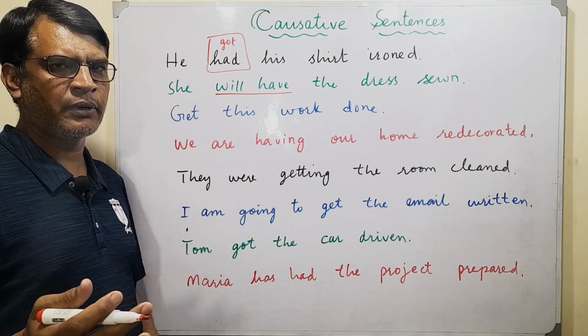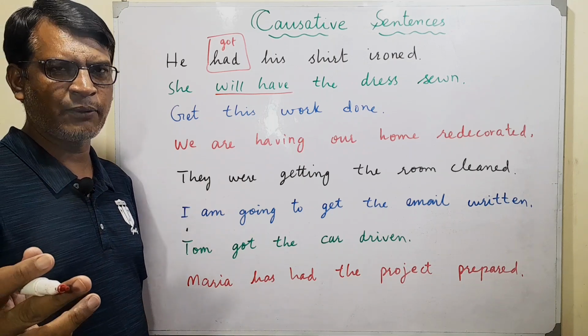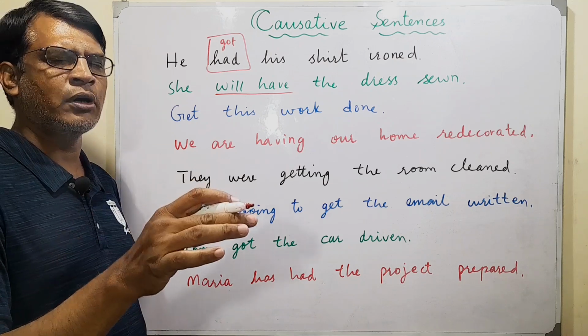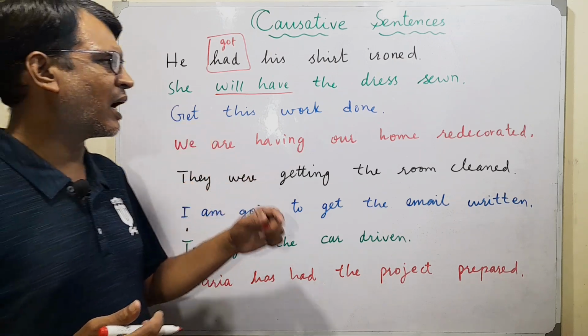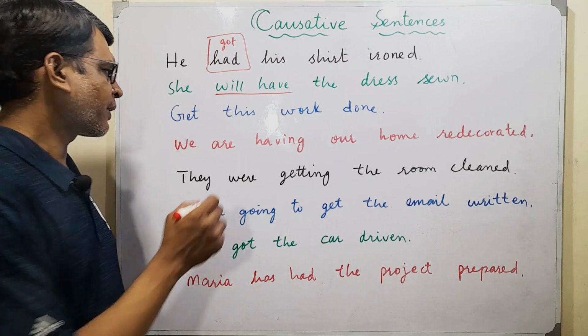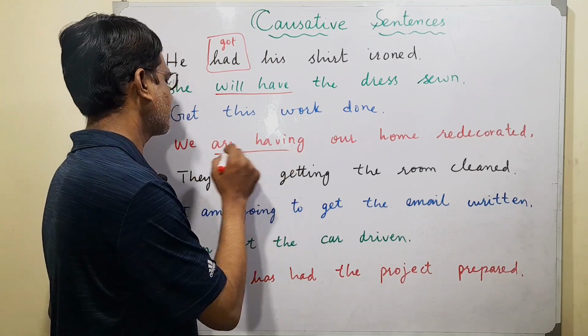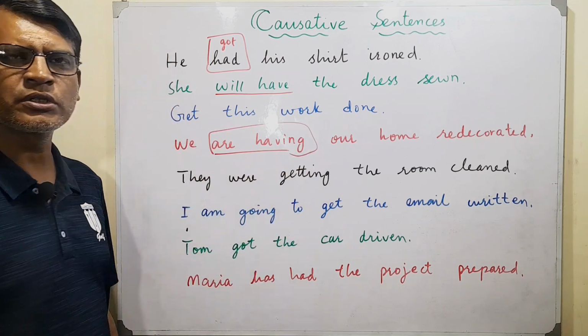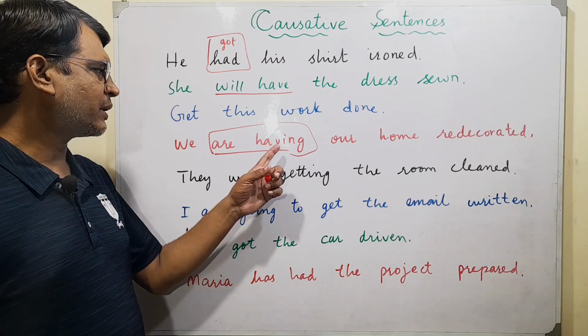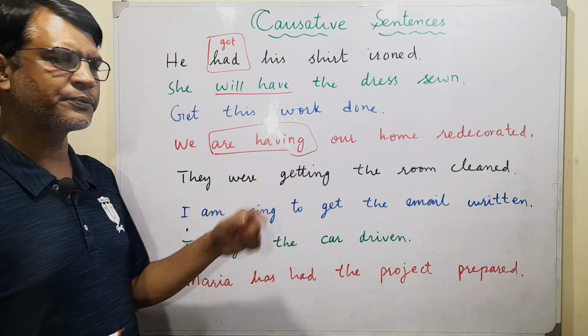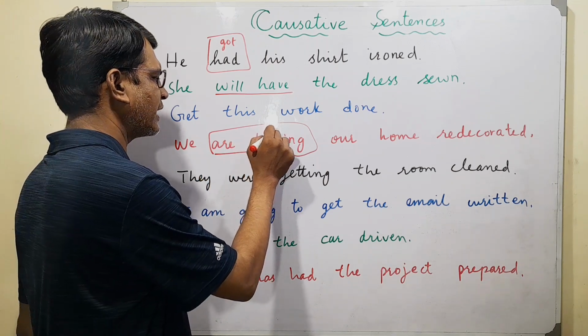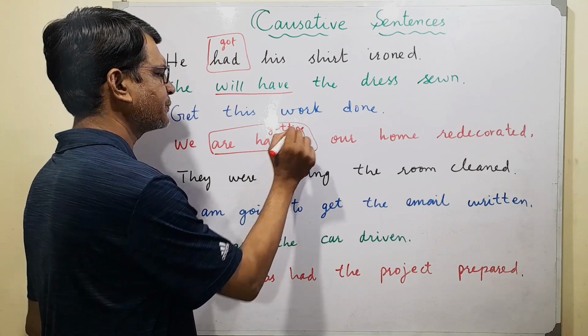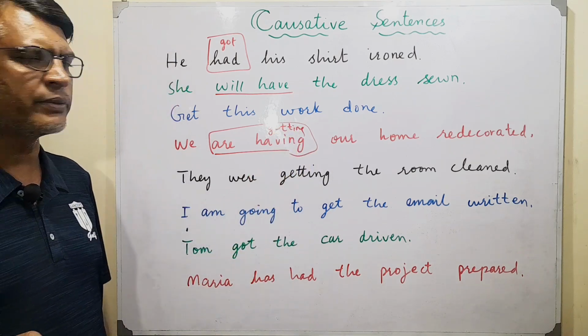Normally we say, I don't want you to do this. I want you to get it done from somebody else. We are having our home redecorated. This is present continuous. So we can use the same causative in present continuous, but the change will come here in this "have". We can also say "we are getting", which is another possibility. We are getting our home redecorated.